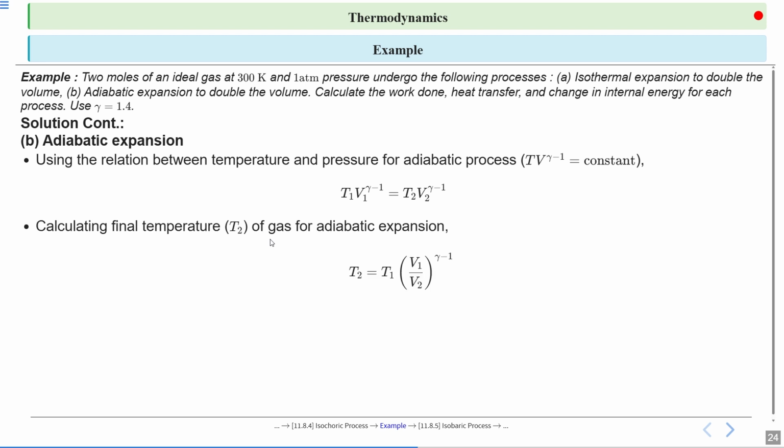So here we are calculating the final temperature T2 of the gas for adiabatic expansion. So it will be T2 equal to T1 into V1 upon V2 whole power gamma minus 1. Solving this and putting the values, you will get T2 equal to 300 into 1 by 2 whole power 0.4. So T2, when we solve this, you will get 227.4 Kelvin.